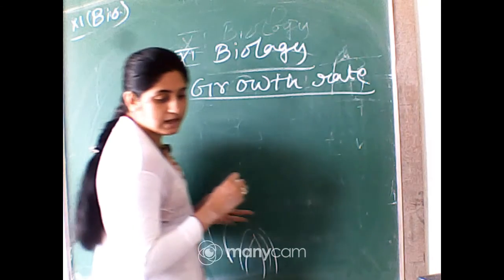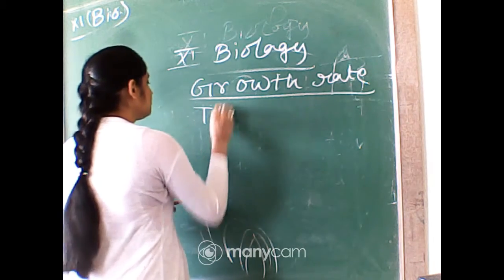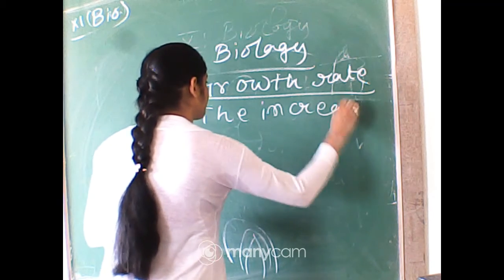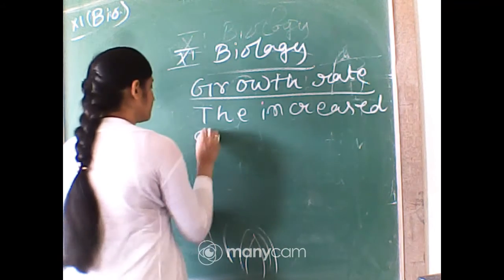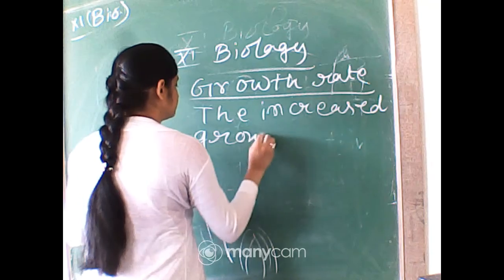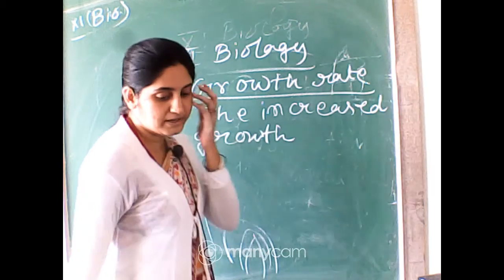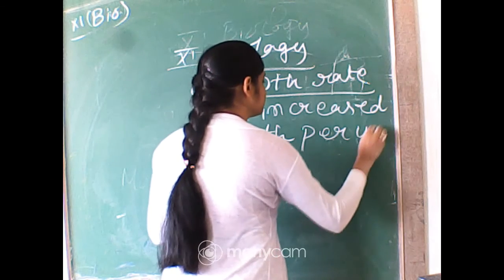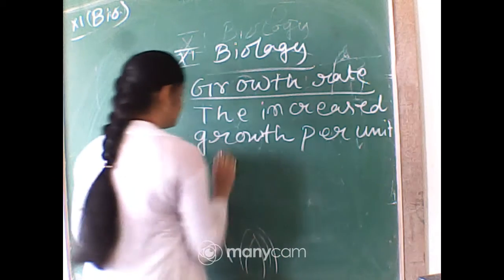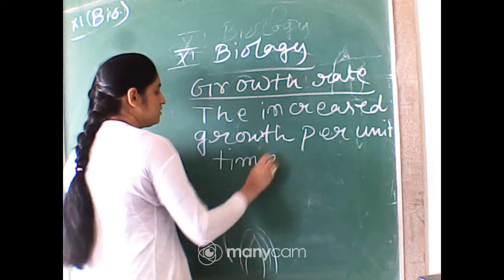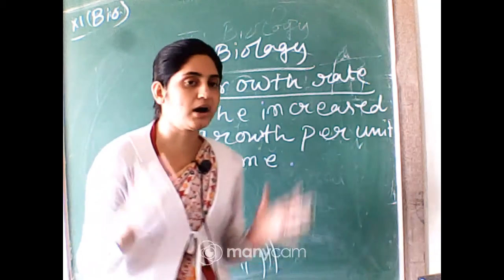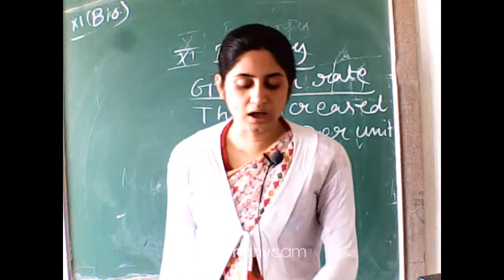Growth rate means the increased growth per unit time. What growth actually occurs per unit of time, this is called growth rate.